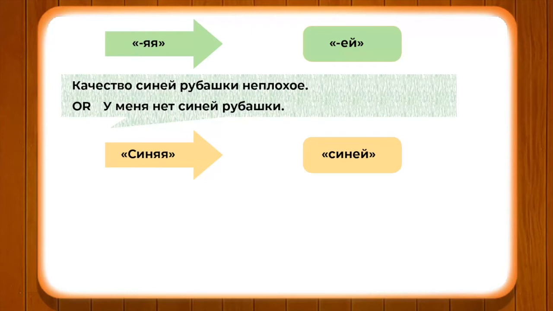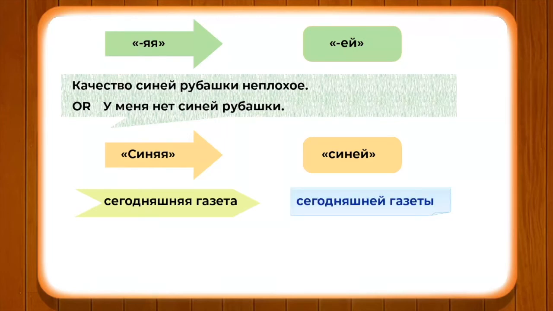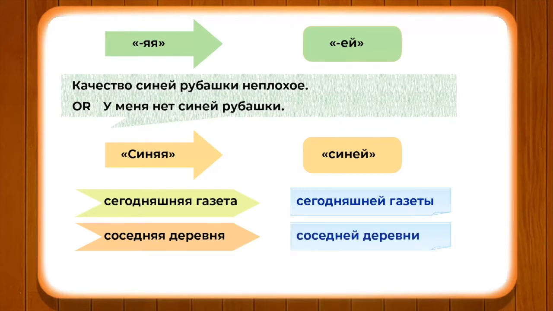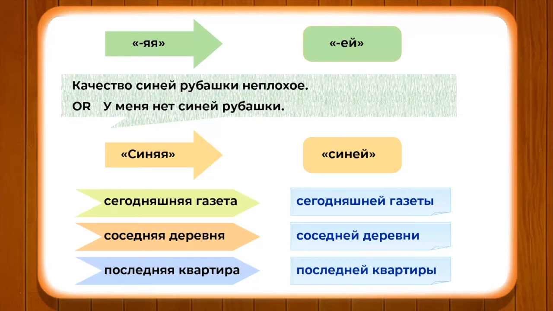Similarly, pay attention to certain other combinations of adjectives and nouns, like соседняя деревня, which changes into соседней деревни. And accordingly, последняя квартира changes into последней квартире. So, you can also change the endings of the adjectives and nouns in agreement while using kogo and chyego, and you can see the results. Okay.